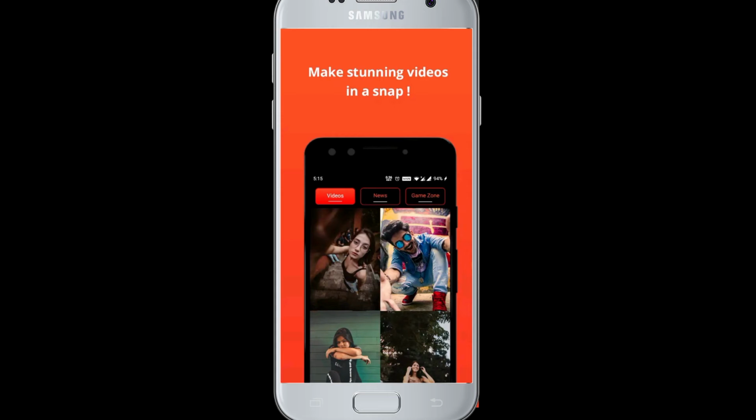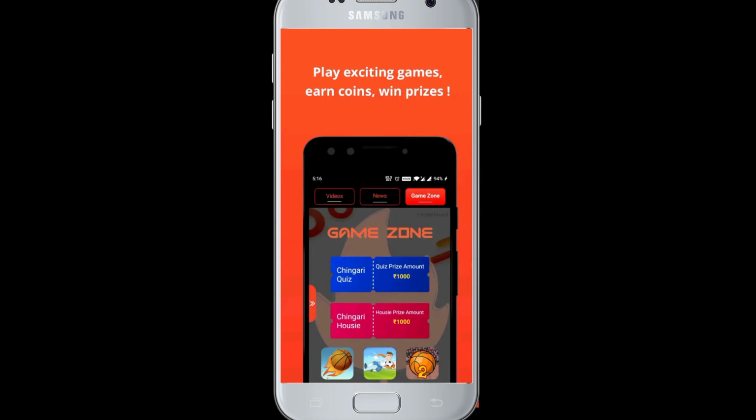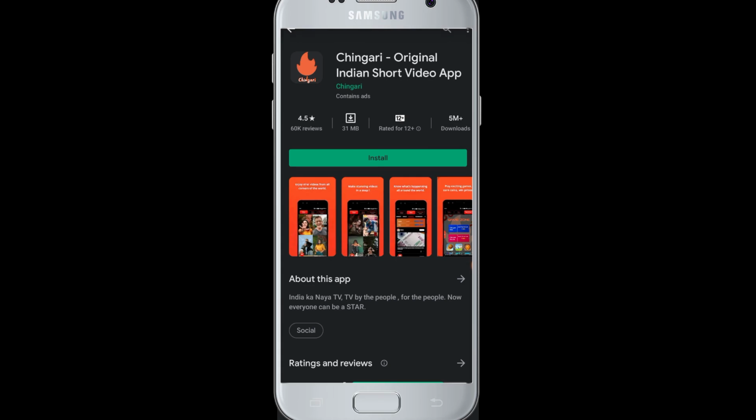This application is also available in multiple languages and is very user friendly. You can also play exciting games, earn coins, and win prizes. So definitely try out this application and enjoy using it. Share it with your friends as well. You can download this application freely from Play Store. This is the original name of this application. You can tap on the install button and download it on your device.